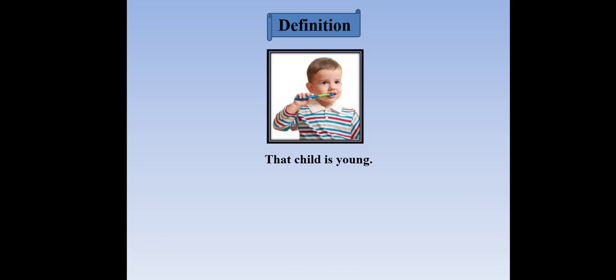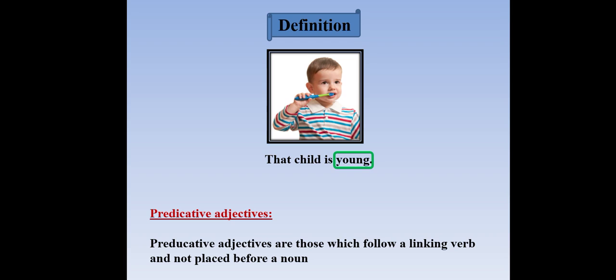Definition. Next one. The child is young. Predictive adjective. Predictive adjectives are those which follow a linking word and are not placed before a noun. That means the word which is used after a linking verb, not placed before a noun. The child is young. Other examples: cool, dry, heavy, etc. This is a very bitter cold. I feel very cold.